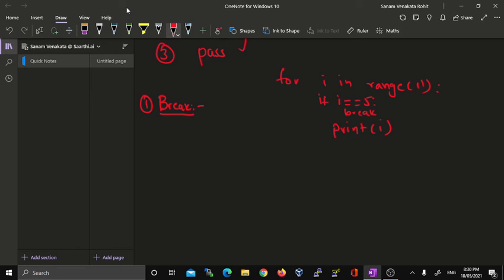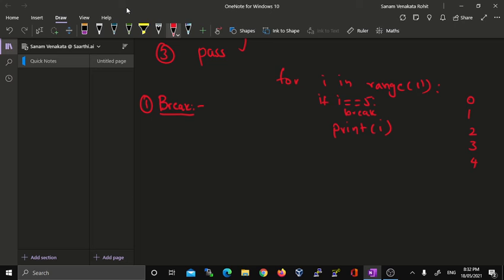First it takes the number 0, as it is zero-based indexing. It checks whether 0 is equal to 5 or not. If the condition is not true, it goes to the print statement and prints it. Same with 1, 2, 3, and 4.